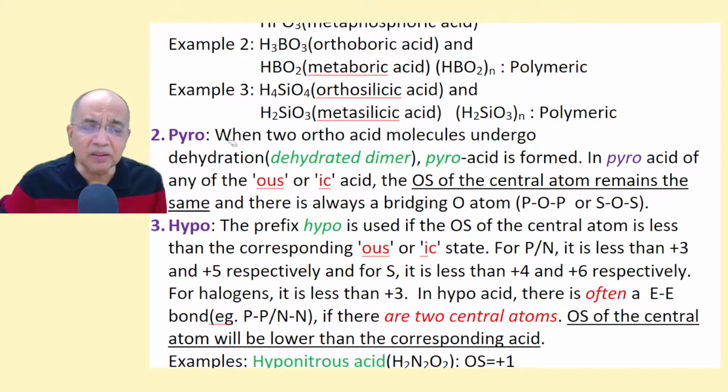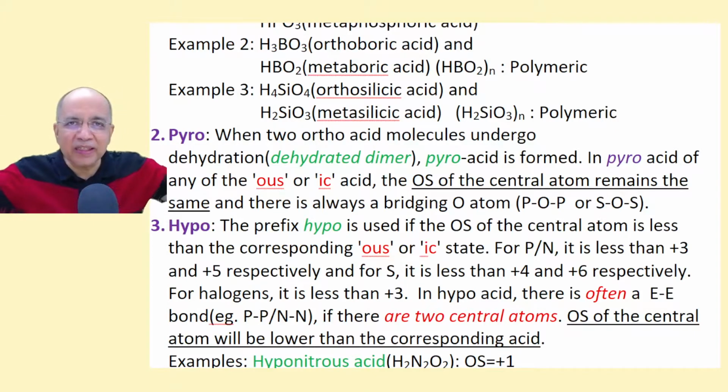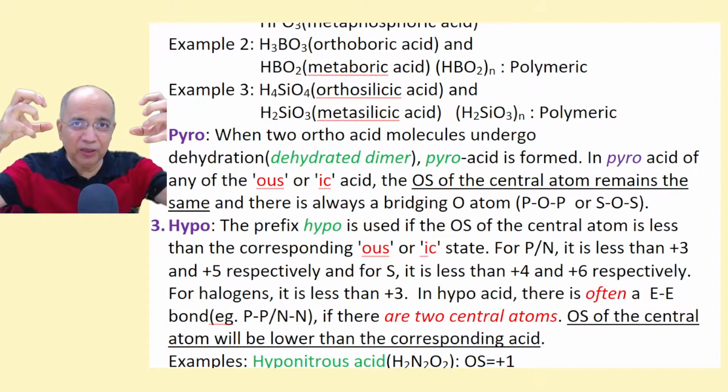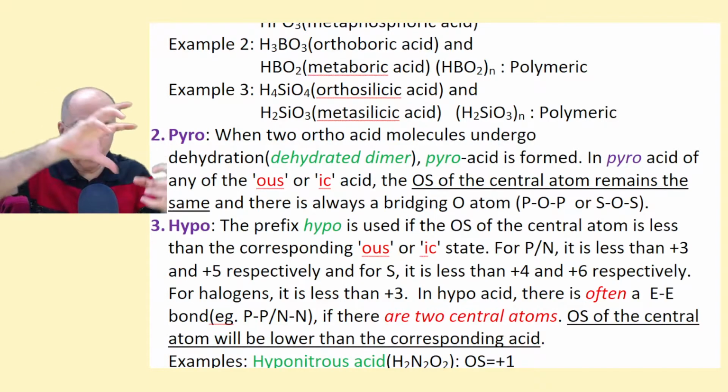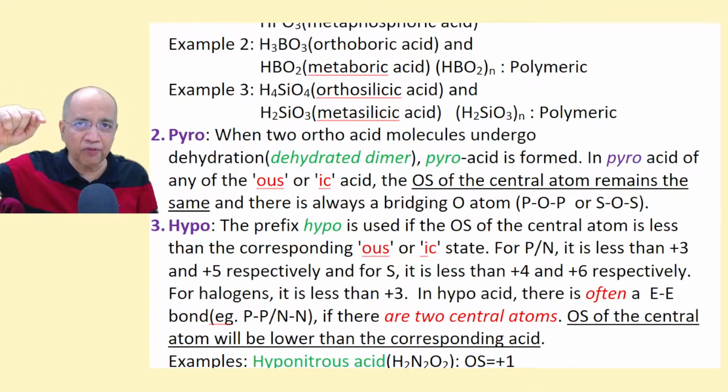Now, the other prefix used was pyro. Pyro acid means it is a dehydrated dimer. Two acids, either OUS acid or ic acid, they unite and a molecule of water is removed from the middle, OH of one and H of the other.